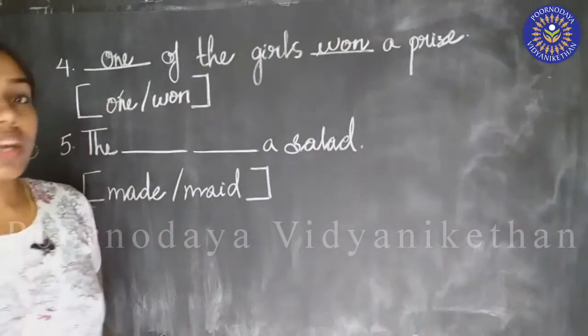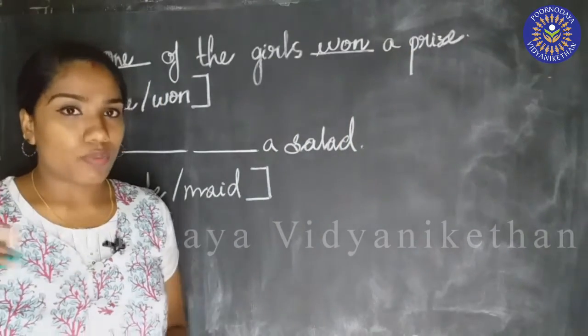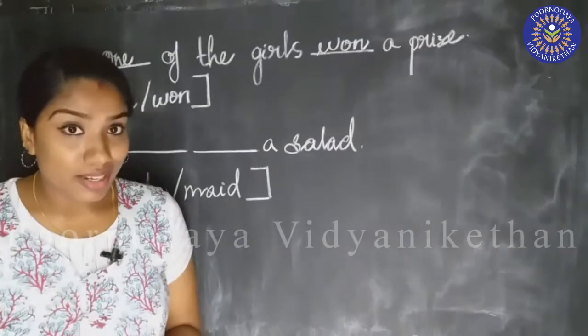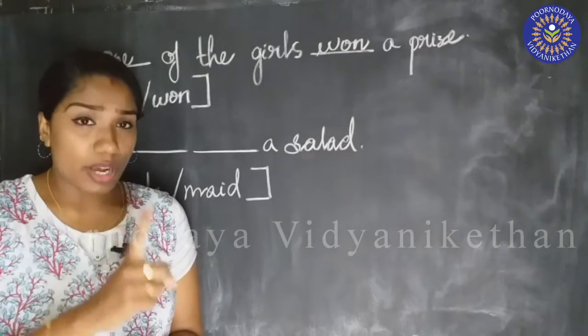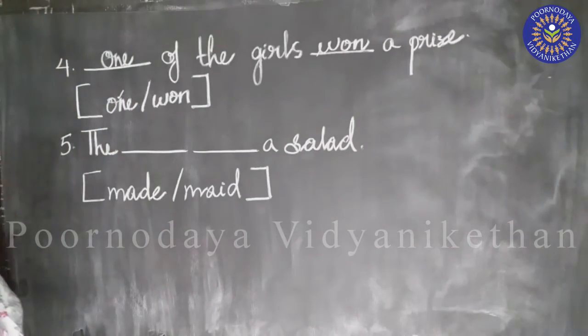W-O-N. So, what is the meaning of the sentence? One of the girls won a prize. So, there are so many girls and one of the girls won a prize. One of the girls got a prize. Did you understand? Now, the last one.